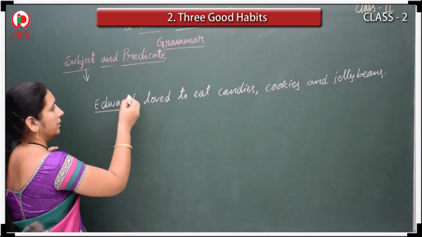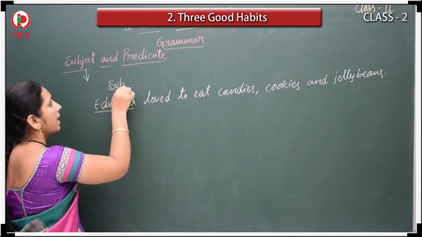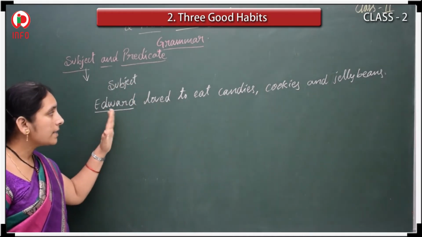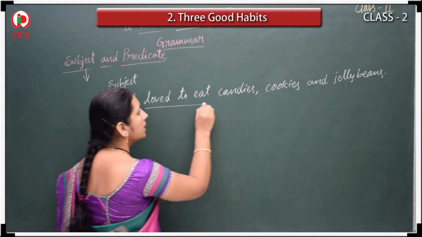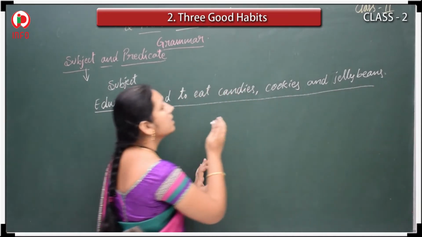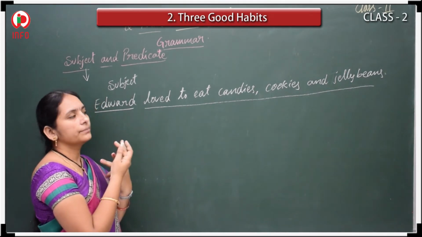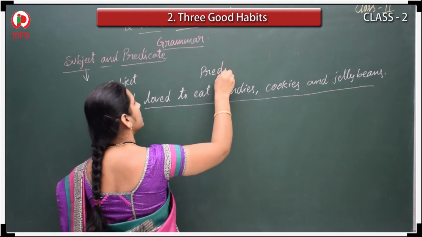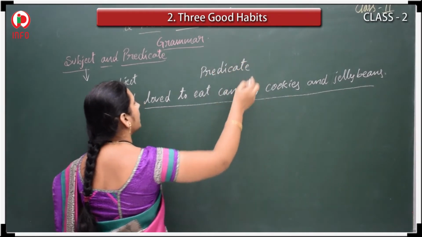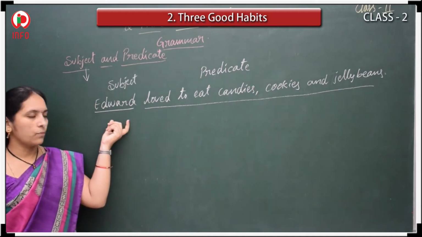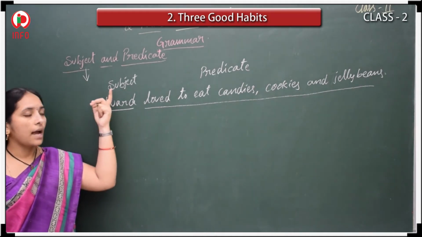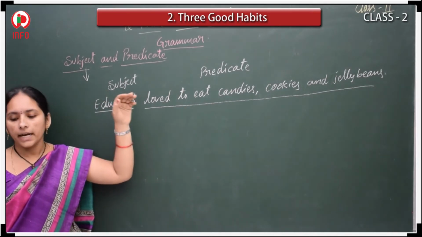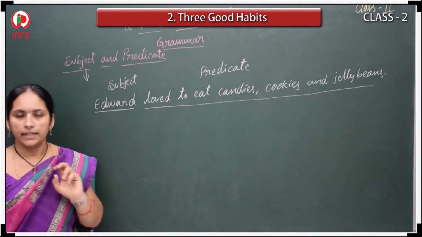Yes, that is Edward. So this Edward is subject. Okay. So what does he do? He loved to eat cookies, candies and jelly beans. All this is called predicate. Clear? So who did that work is called subject, and the remaining part, everything in that sentence, is called predicate.